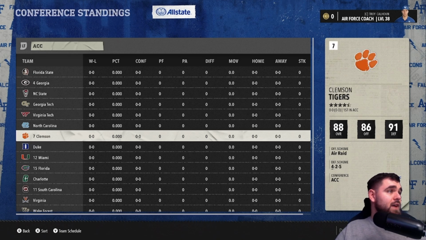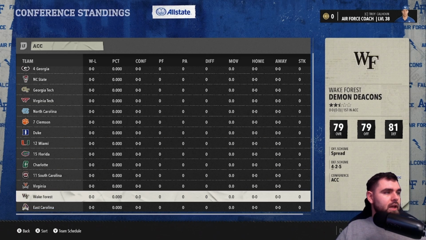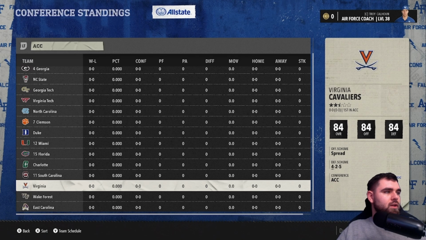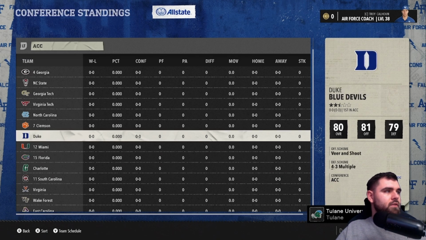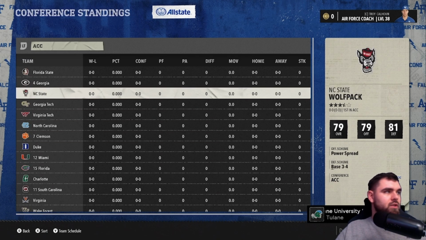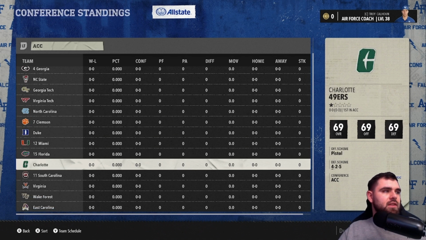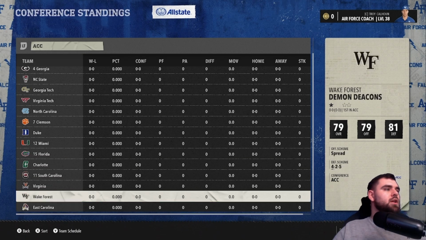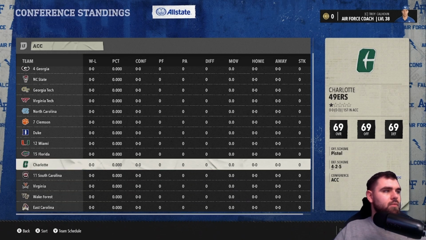Going into 2025, they have 5 ranked teams, which I think is the most amongst the major conferences, but I could be wrong. And they have some decent depth as well. You got Virginia, who's always relevant, North Carolina, Virginia Tech, Georgia Tech, North Carolina State. It'll be an interesting conference, and we'll look at the Sun Belt when we get to the minor conferences, but teams like Charlotte, Wake Forest, East Carolina, those are the ones that are potentially going to be looking at going down to that Sun Belt in a relegation situation.